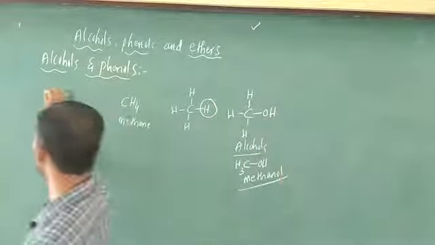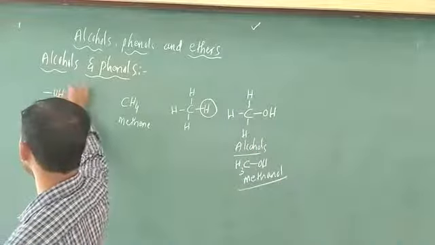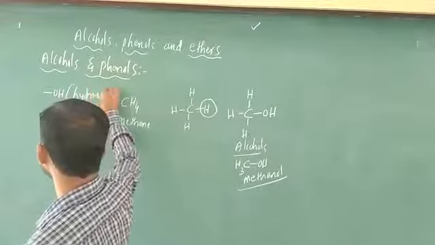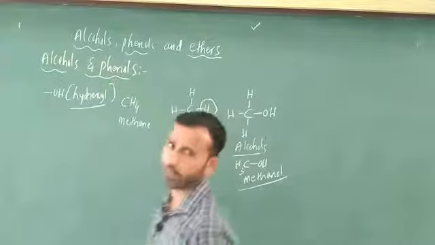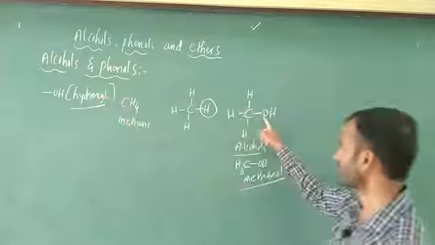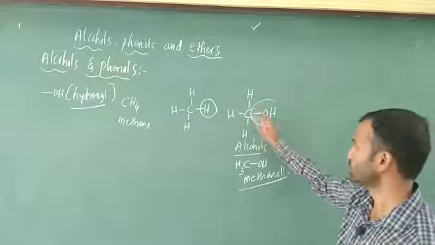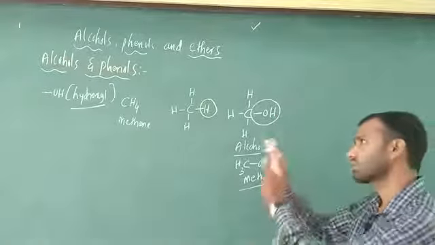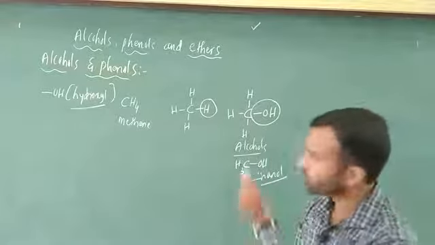This word is important: if an OH group is there, you call it hydroxyl. Bear in mind, this is important. The group is attached to carbon, like this. This group is the hydroxyl group. This is alcohol. Next is phenol.